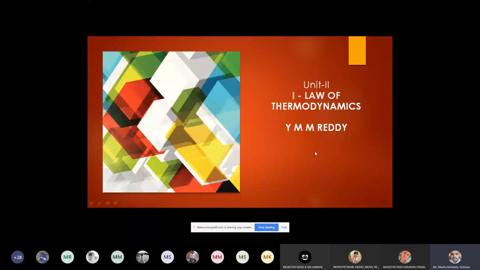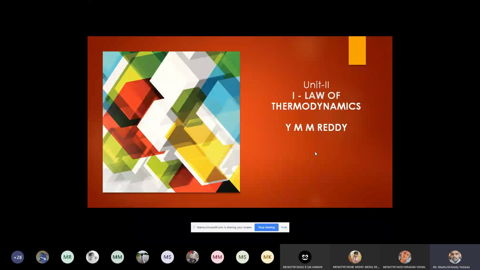Now coming to the second unit. The second unit basically discusses the first law of thermodynamics. In the first unit we studied the zeroth law of thermodynamics. In the first unit we also studied the ideal gas thermometer, very, very important, I told already. And we also discussed absolute zero temperature. That is the lowest temperature that exists in the universe. Beyond this it is very difficult, right? So this is the minimum temperature available in the universe. What is that value? 0.